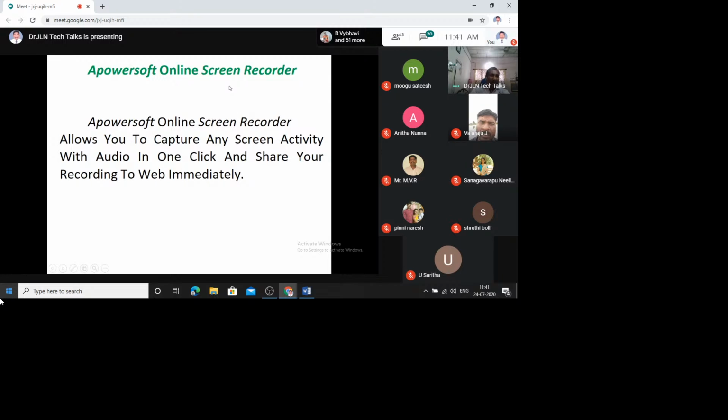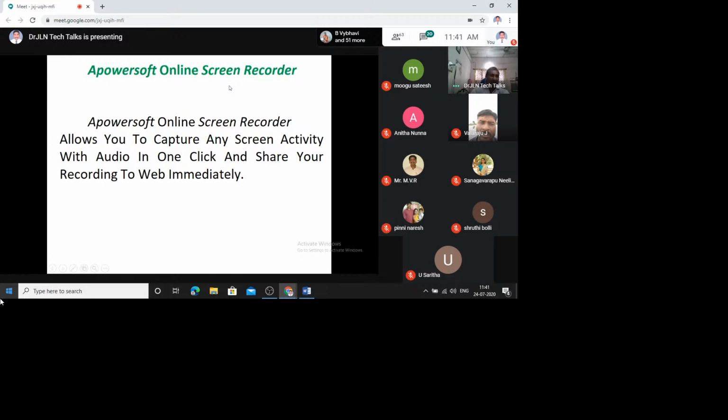Now see how you are going to use this. Here is the link to get this screen recorder, apowersoft.com. There we have to go for the free online screen recorder. What is the use of this?